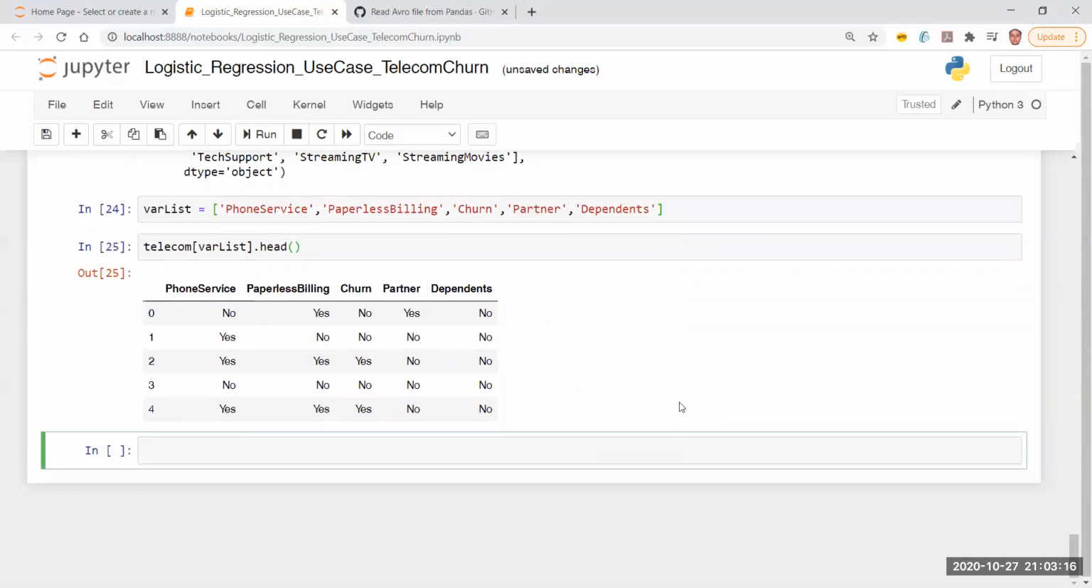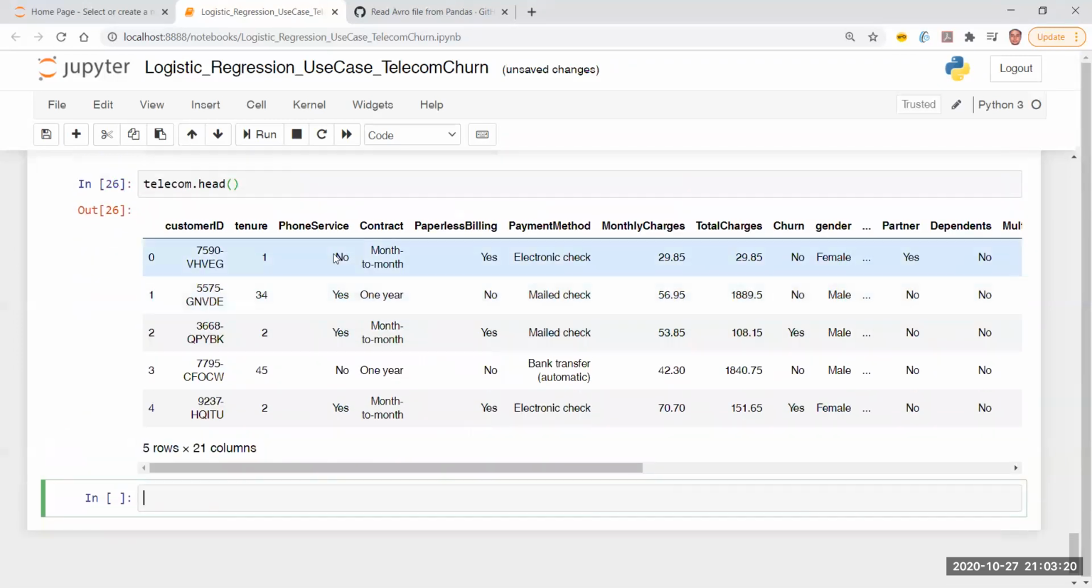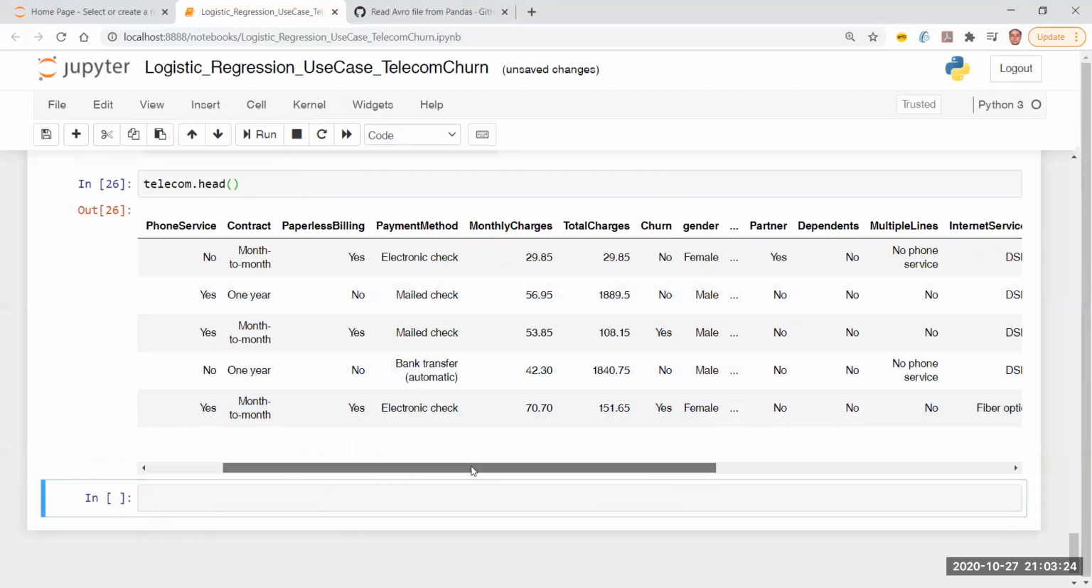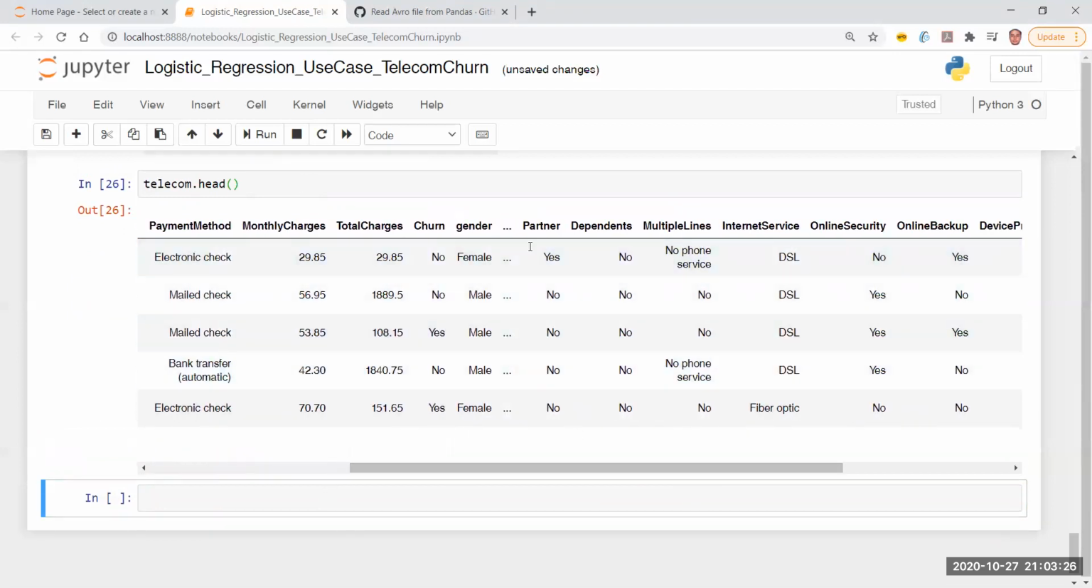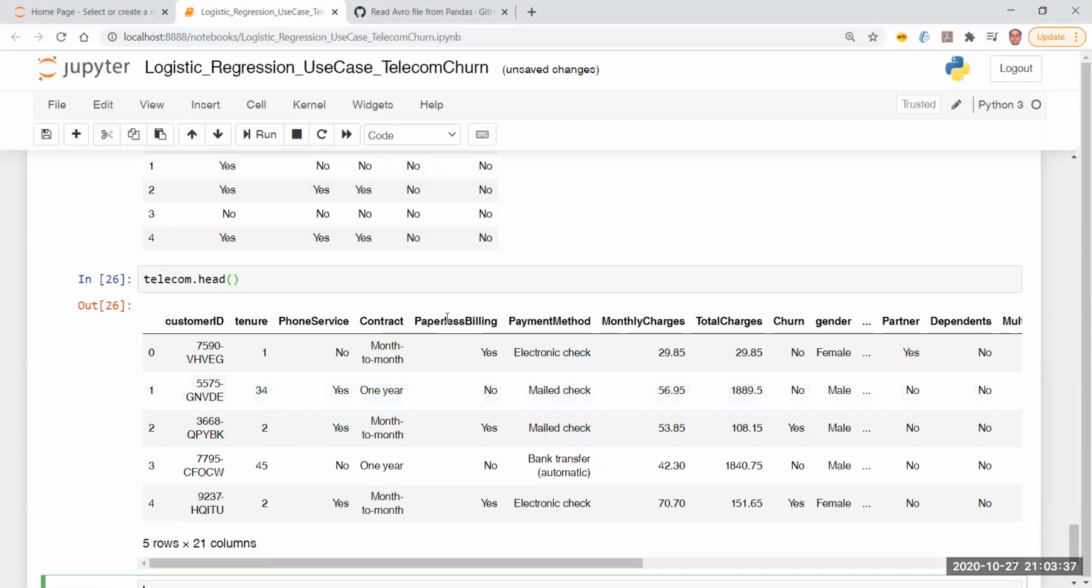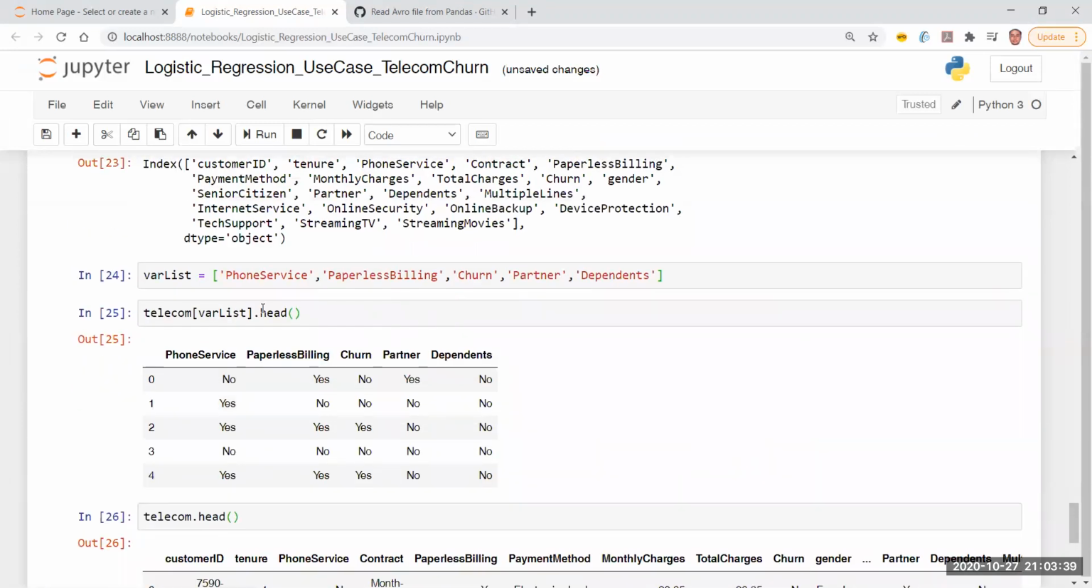You can also do this using something like this. You could have looked at the entire data and found that out. So yes no is there in phone service, then again in paperless billing, then we have churn, and then we are not able to see the other areas. Maybe gender was a good example also, but let's do it in a different way. So that's why I did not do it here. I just want to show you multiple ways in which we are going to encode the data. So this is one of the simplest ways.